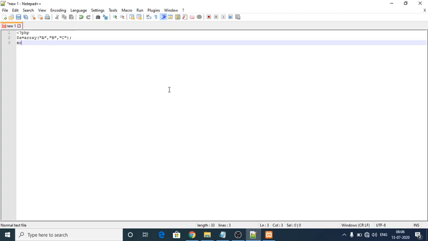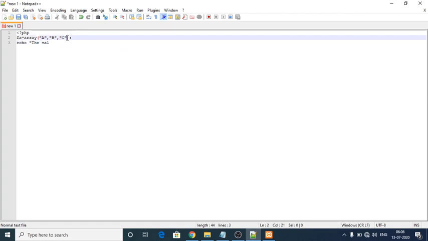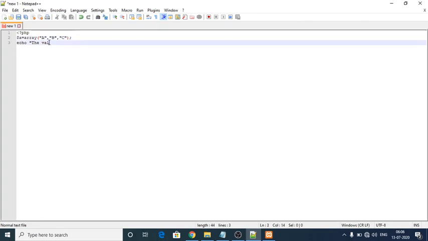Then the echo statement, and after that, within double quotes, you need not give a name, whatever you like. So it is not the values, it is the characters of A.